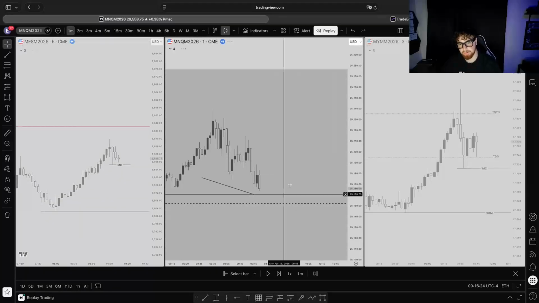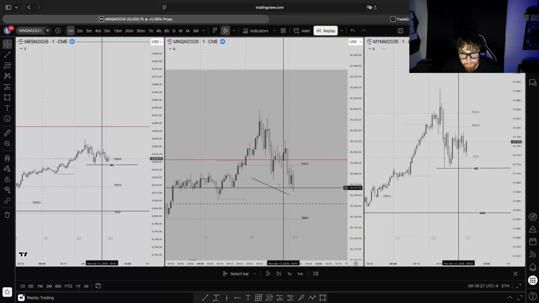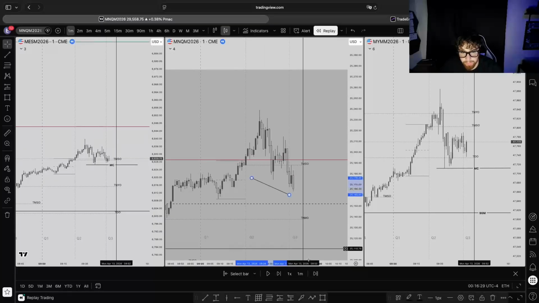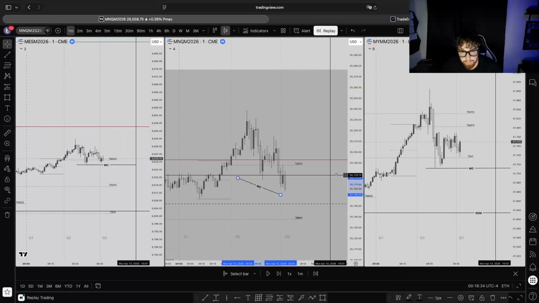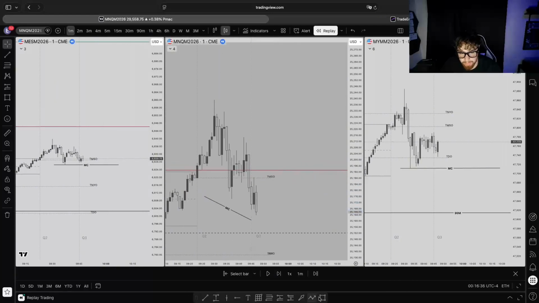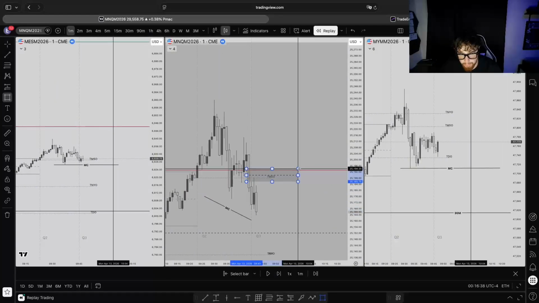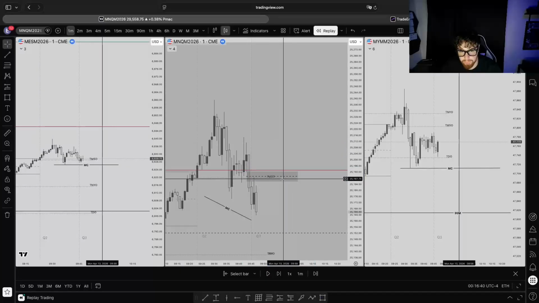Nope. So at this point in time, we have our micro right here, obviously, and we have this 1 minute gap. So this is the gap that, if I want to take longs, I need to see get inversed.